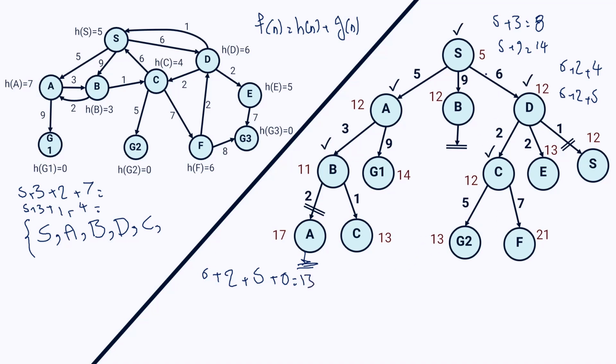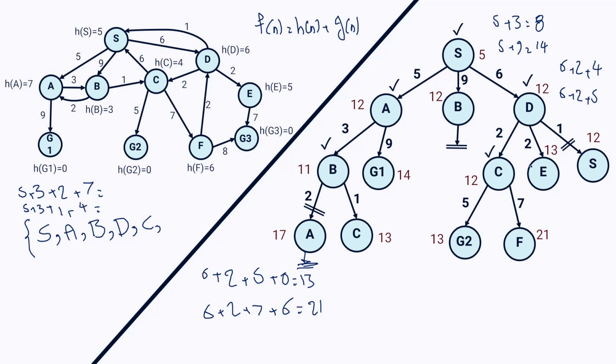And for F, I say 6 plus 2 plus 7 plus the heuristic value of F, that is equal to 6. And the final answer would be 21. So I write 21 here. So let's see what nodes I can choose to expand. One node is node C with value of 13, G1 with 14, G2 with 13, F with 21, and E with 13. So I have three 13s and I have to pick one randomly.